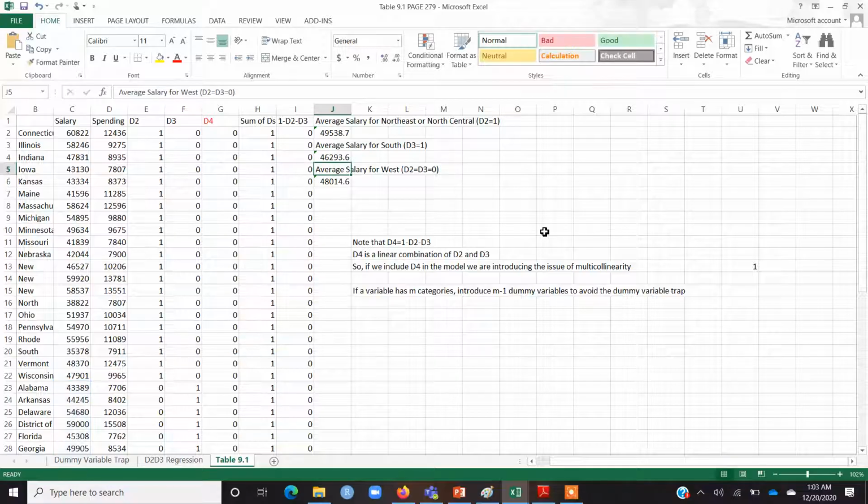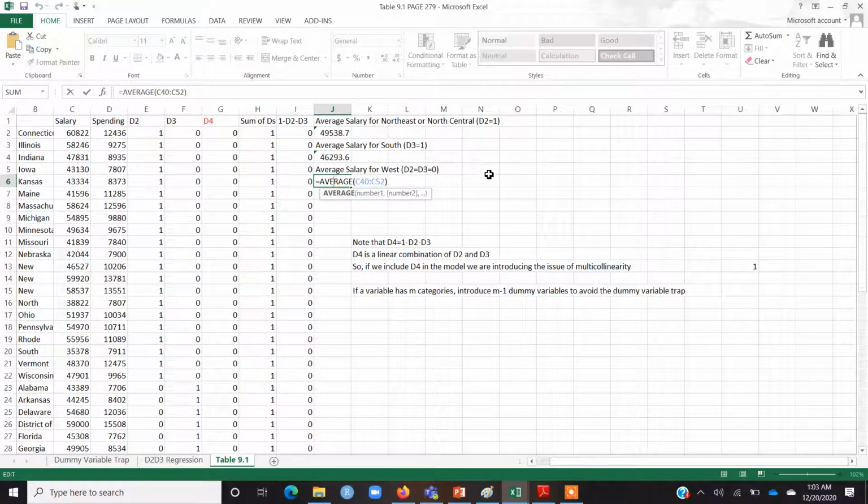Similarly, I have calculated the average salary for West, and for West I have not introduced a separate dummy. I know that if D2 and D3 are both equal to 0, then it is understood that this is the third region. I will shortly explain the reason for not introducing a separate dummy for the region West.